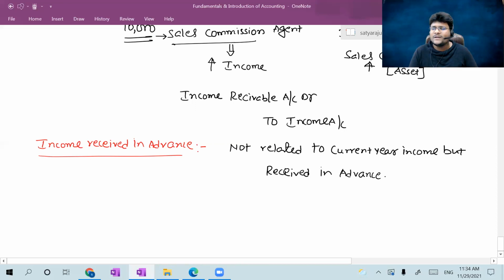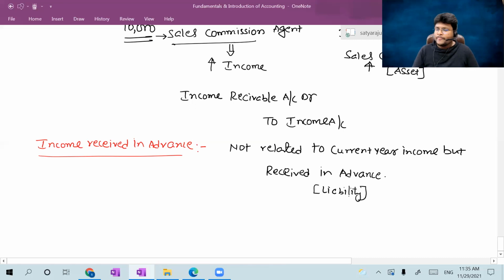One thing, can you please tell me, sir, if it is not income for the current year, and you received something from the other party, that is a liability only. Just like if you are taking a loan from the other party, it is a liability only, not related to current year income. So that's why income received in advance is a liability, guys.